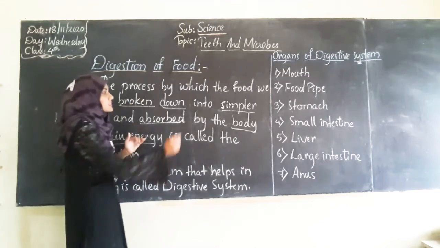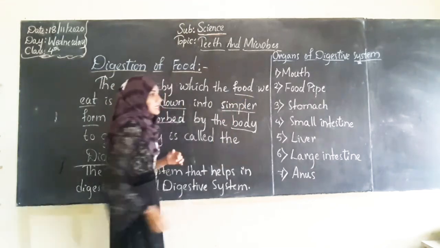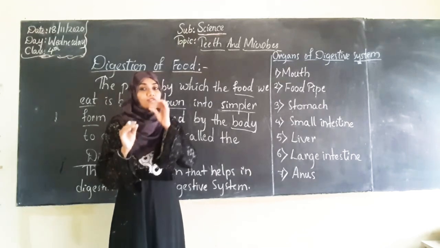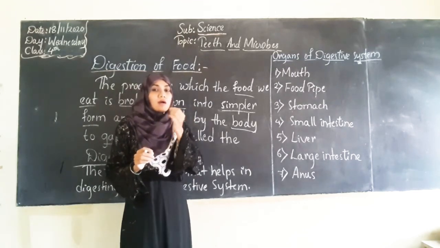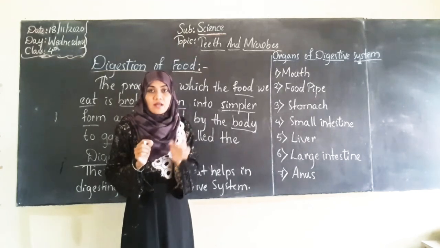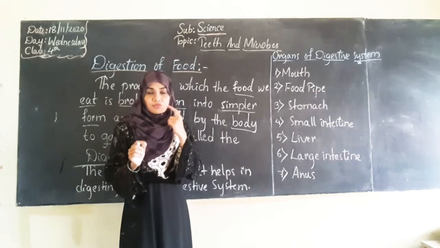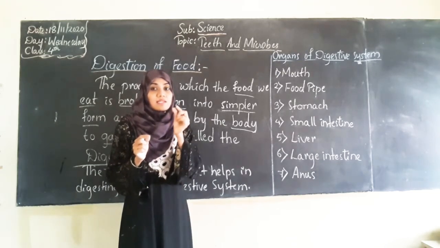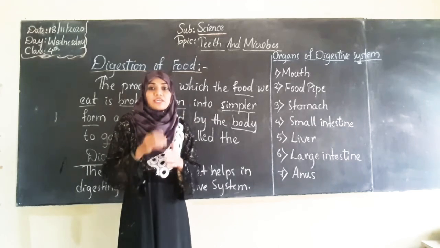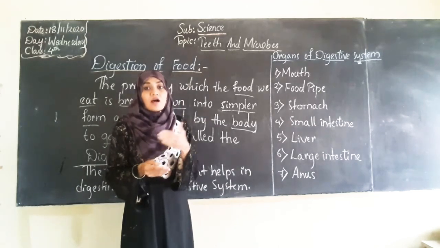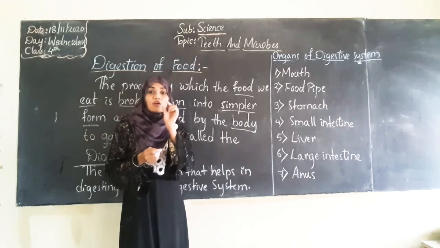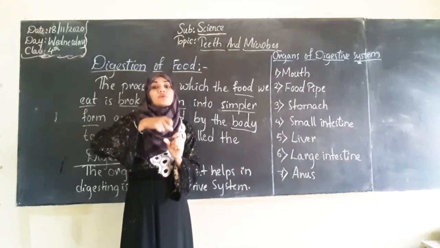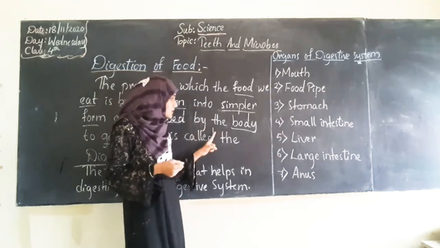So digestion is a process by which the food we eat, whatever food we eat, gets converted into smaller pieces. We take big bites, right? And we just roughly crush them with our teeth. But that food, those big particles, enter our body and get converted into smaller pieces. After that, from those small pieces of food, the nutrients are absorbed by the blood present in the body. Okay?